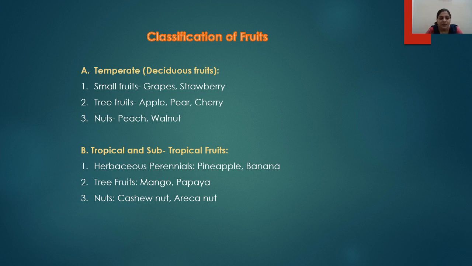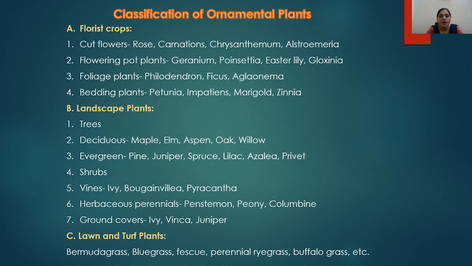Second is the tree fruits. Examples are mango and papaya. Third, nuts. Cashew nut and areca nut are the examples. Then the classification of ornamental plants. Ornamental plants can be divided into three: florist crops, landscape plants, and the lawn and turf plants.